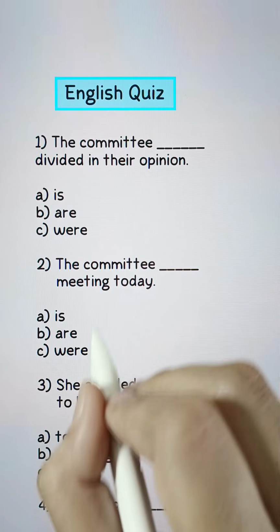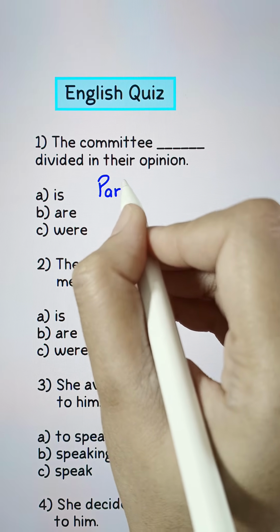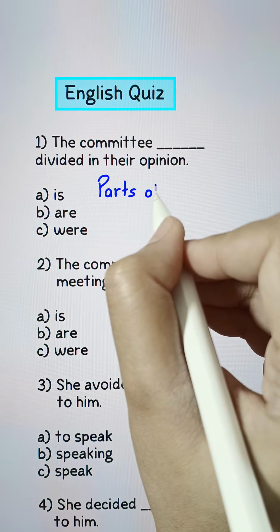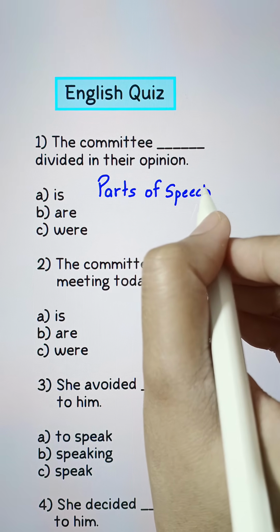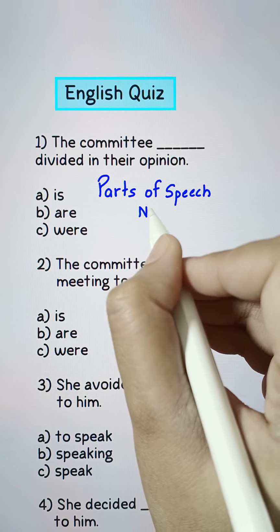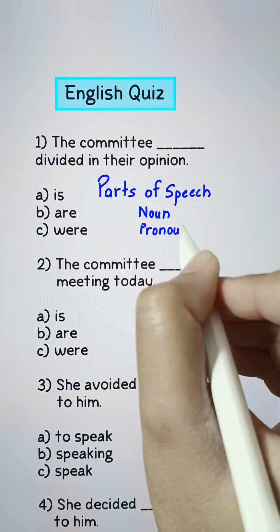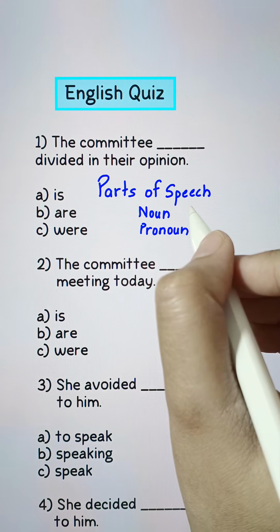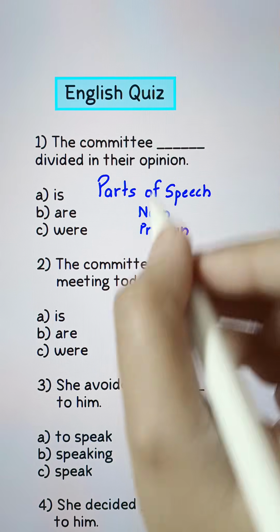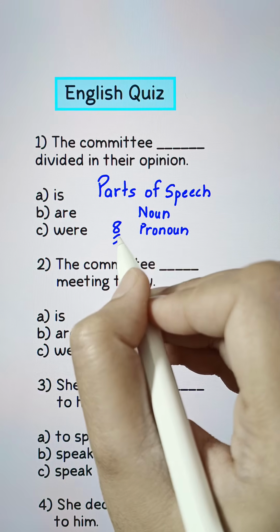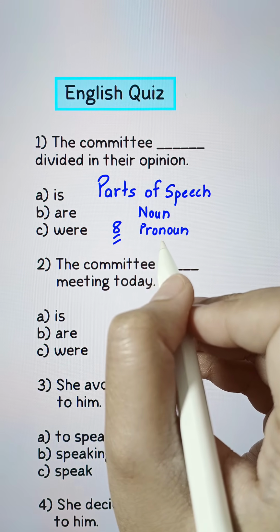The pattern is same: questions, options, and the grammar rules. Today, the quiz focuses on parts of speech. Hope you must be familiar with parts of speech. For example, noun, pronoun, verb, adjective, adverb, preposition, conjunction, interjection. And together they make up a total of 8 parts of speech.